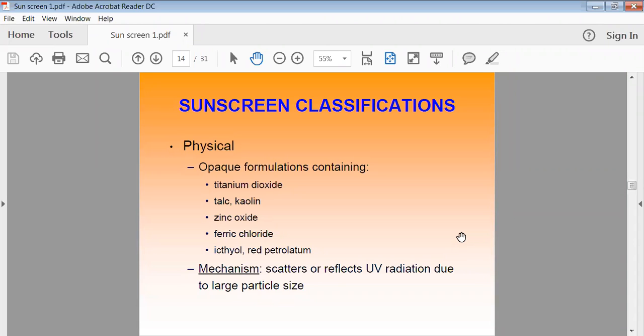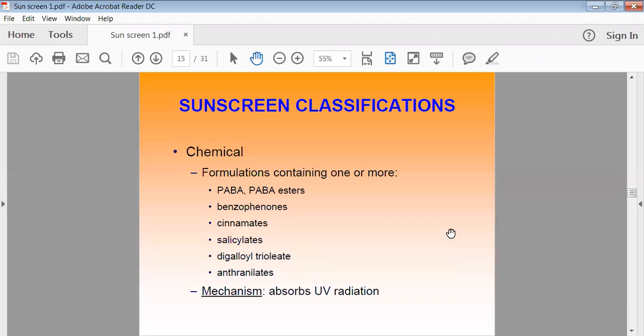Then depending on the mechanism, we can have the classification, that is the absorbers as well as the scatterers. Then depending on the chemical nature, we can also classify sunscreen preparations. The formulation contains ingredients, and depending on the name of those ingredients, we can have the chemical classification.